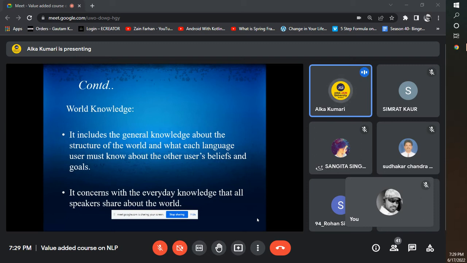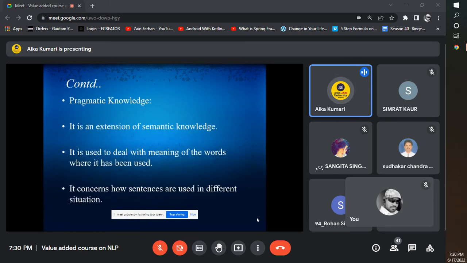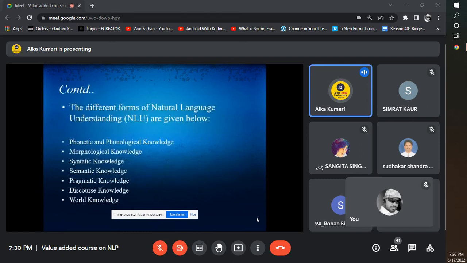So how is this thing possible? This is possible by world knowledge, because in today's scenario, as human beings, we consider other people's beliefs and goals, because everyone has them, even we do. The other person sitting in front of us also has some beliefs and some goals. So each and every person has different kinds of beliefs and different kinds of goals, and that is also present inside natural language understanding. Okay, so these are the things which basically come under the concept of natural language understanding. These are all very important in natural language understanding.